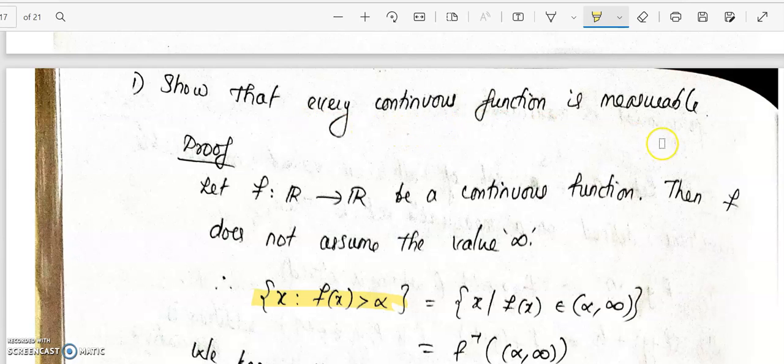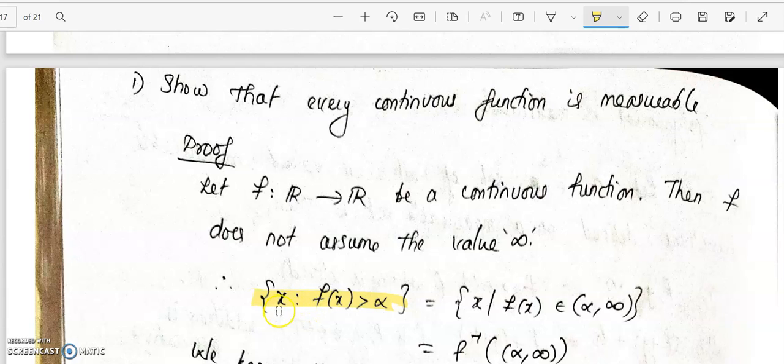We need to show that every continuous function is measurable. So f is any continuous function defined on the set of all real numbers. For a continuous function, we know that it does not take the value infinity. So here f does not assume the value infinity. So we take the set of all x such that f(x) greater than alpha.